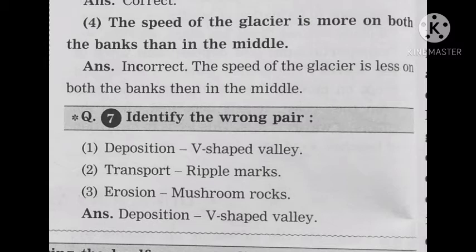Next question, identify the wrong one. Deposition, V-shaped valley. Transport, ripple mark. Erosion, mushroom rock. Answer, deposition, V-shaped valley.